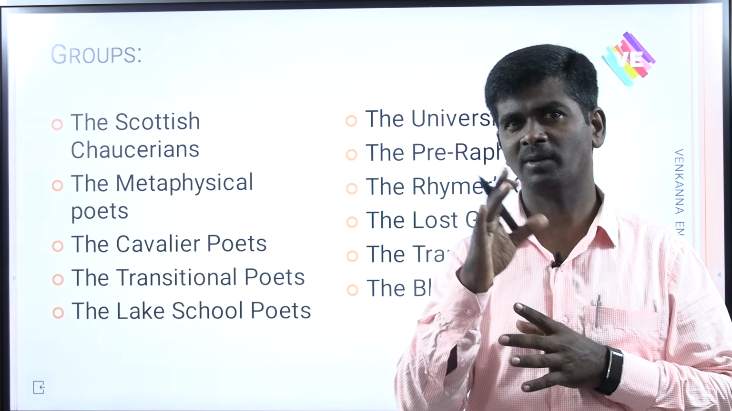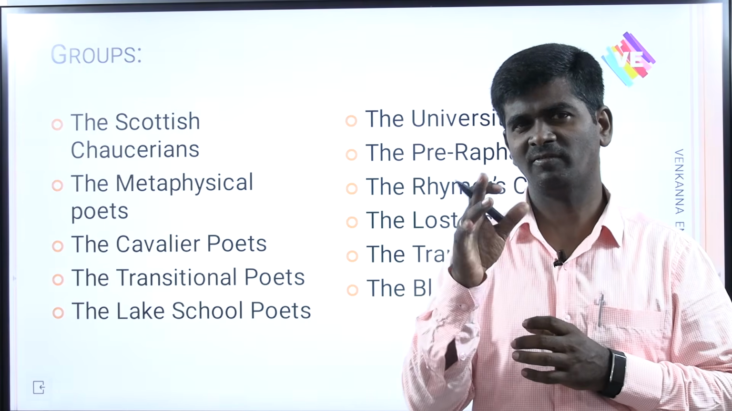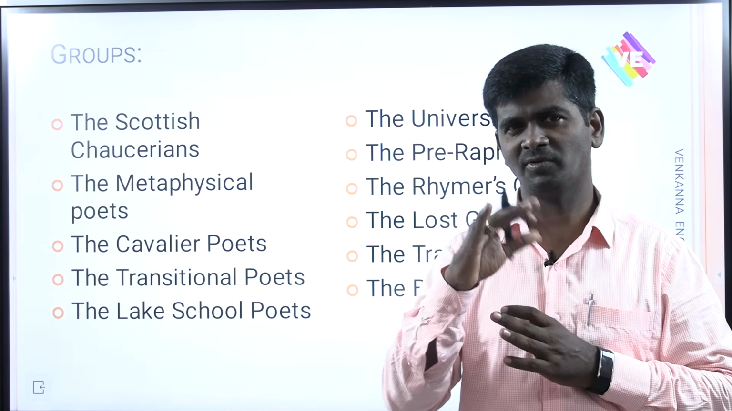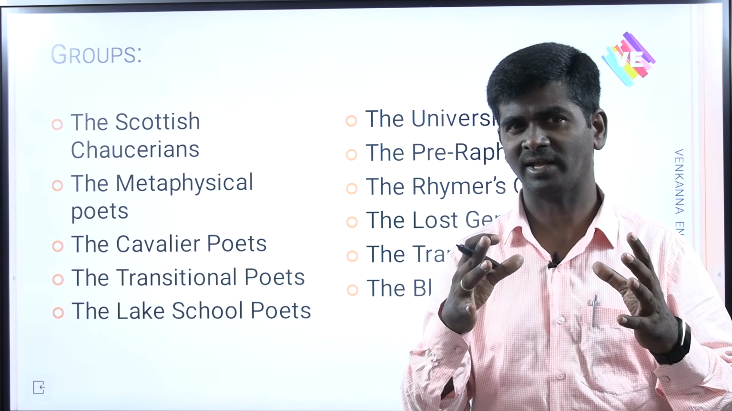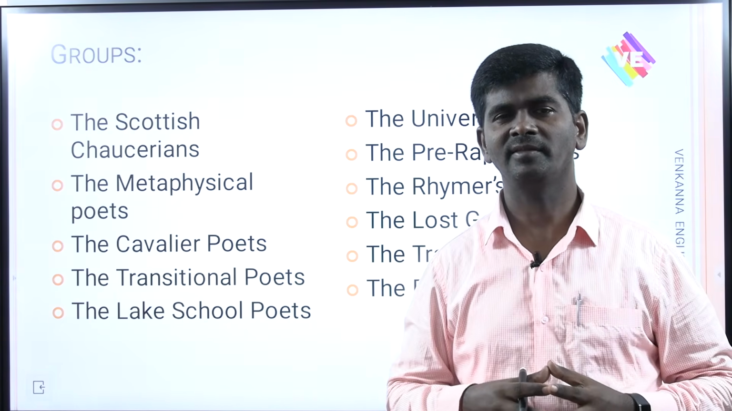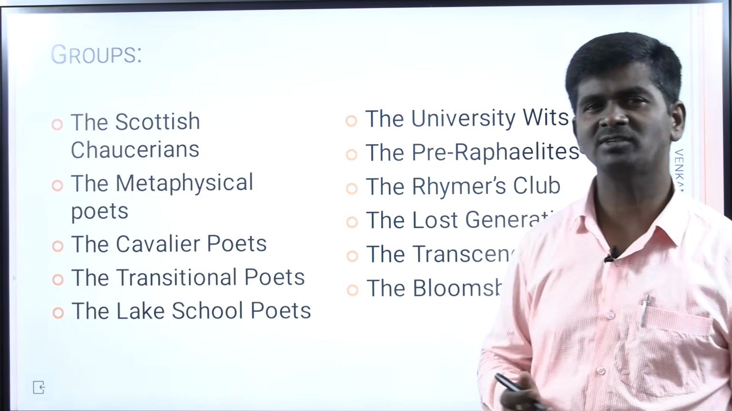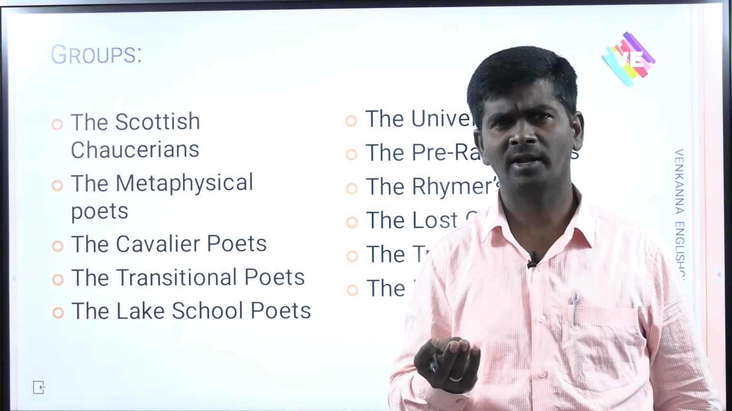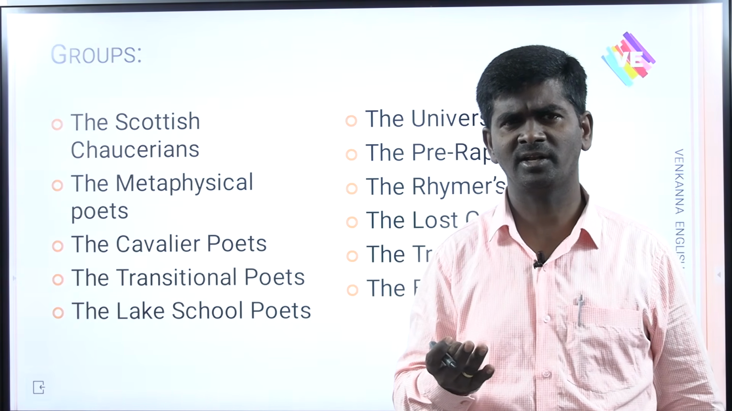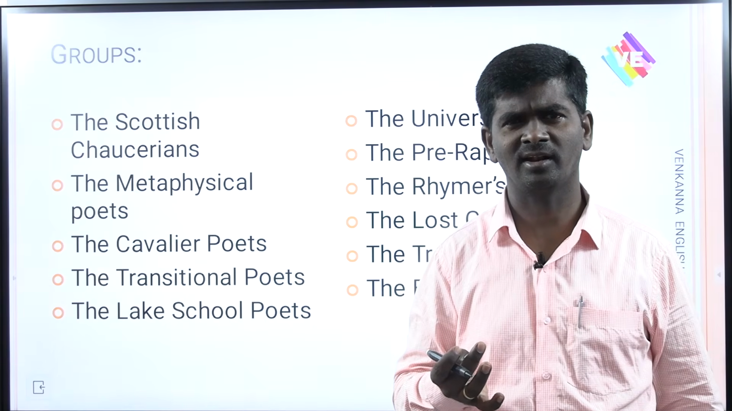Who of the following is not a part of university wits? Who of the following is a part of Lake School poets? Who of the following is a leader of pre-Raphaelites? Like that you will get bits in the examination. You can say, take metaphysical poets. Metaphysical poets: John Donne, Andrew Marvell, Abraham Cowley, John Cleveland, George Herbert, Henry Vaughan, Richard Crashaw, Thomas Traherne.